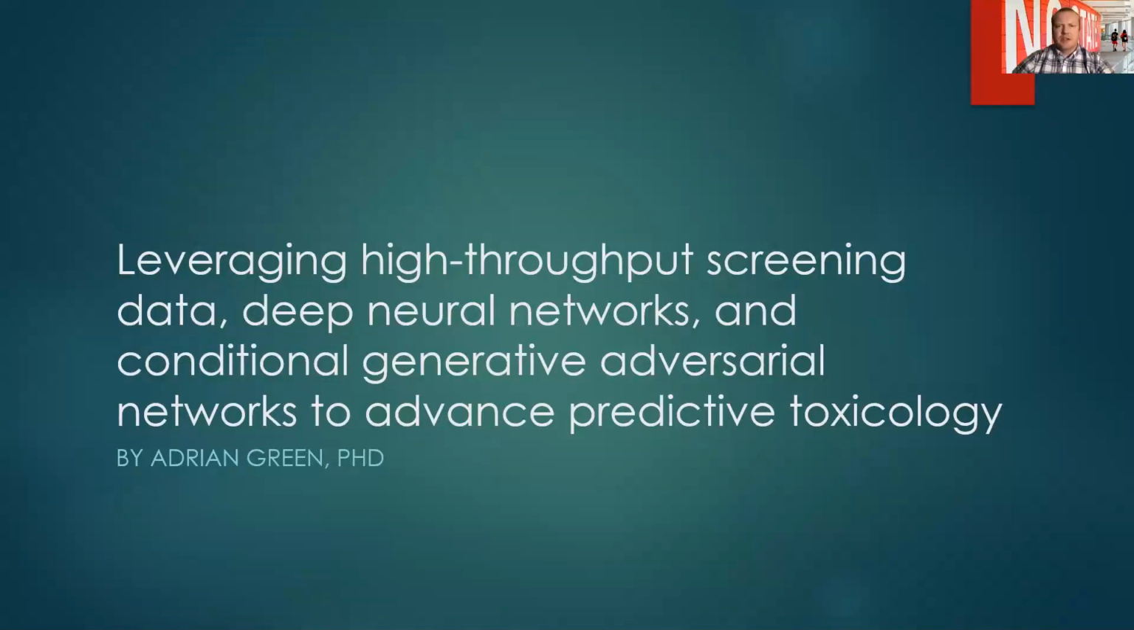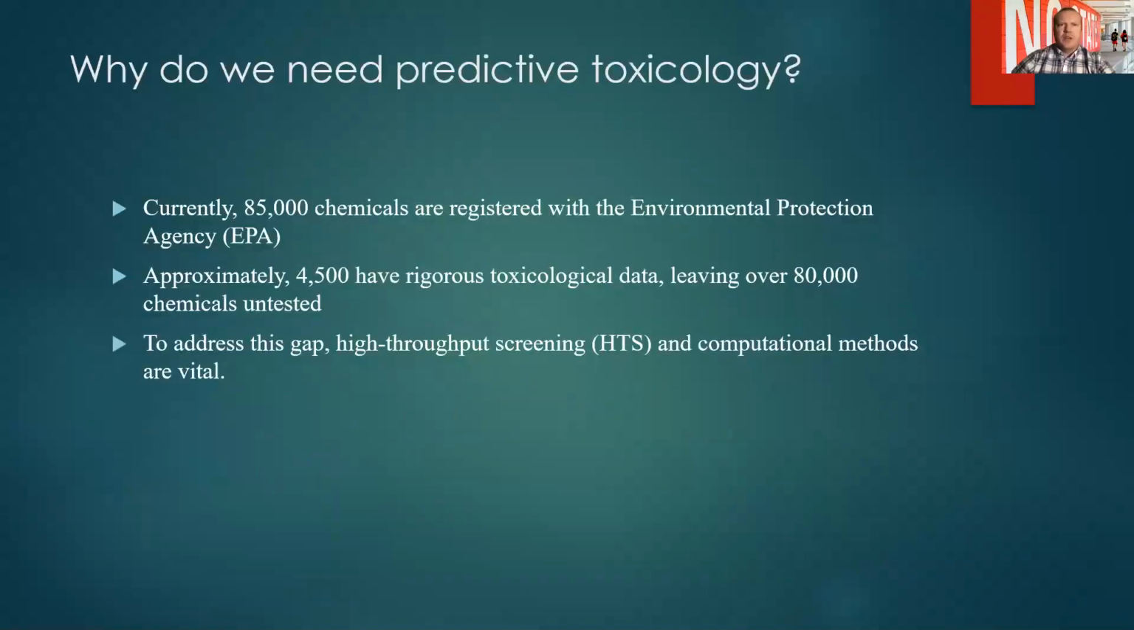to advance predictive toxicology. So why do we need predictive toxicology? Currently, 85,000 chemicals are registered with the Environmental Protection Agency, and approximately 4,500 have rigorous toxicology data, leaving 80,000 chemicals untested. To address this data gap, high-throughput screening and computational methods are vital.